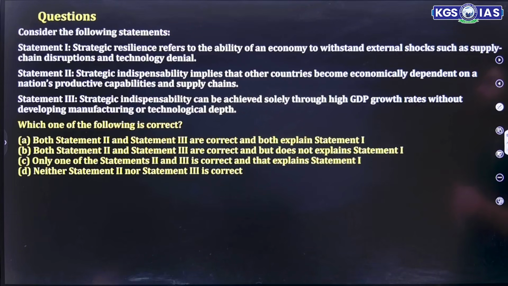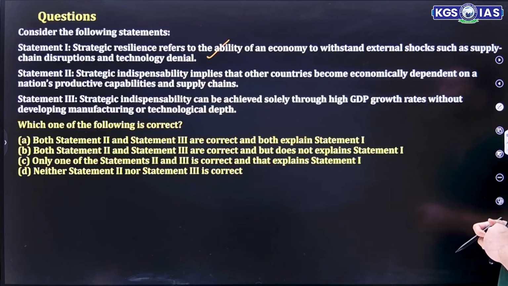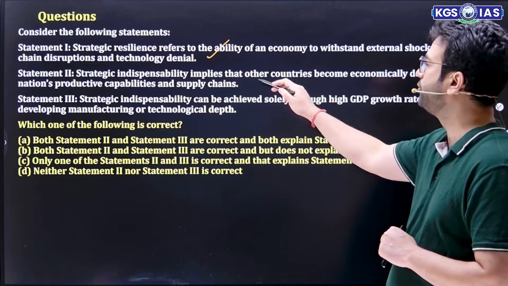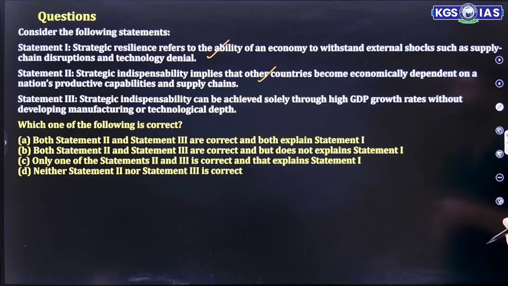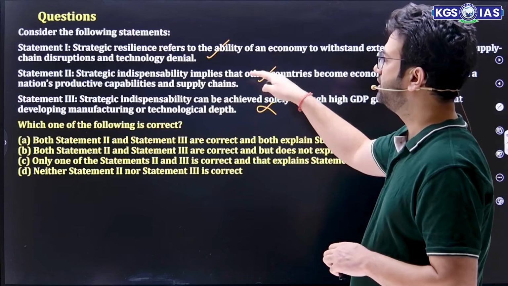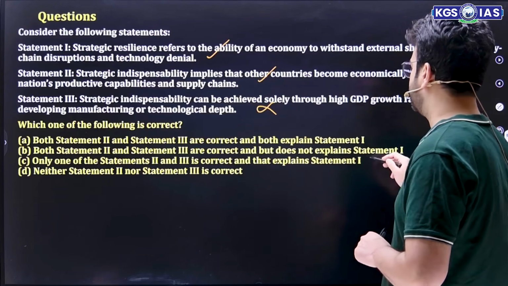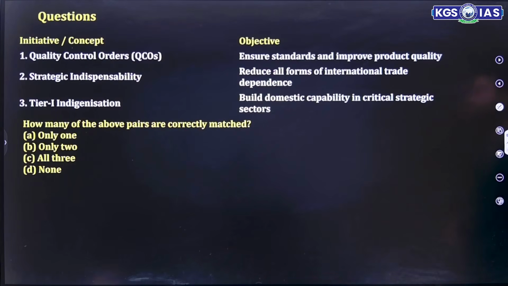Let's discuss a few questions. Strategic resilience refers to the ability of an economy to withstand external shocks such as supply chain disruption and technology denial. True. Strategic indispensability implies that other countries become economically dependent on a nation's productive capability and supply chain. True. That explains one also. Strategic indispensability can be achieved solely through high GDP growth without developing manufacturing. No, this is wrong. So only statements 2 and 3 are correct, and 2 explains statement 1. So C is the right answer.